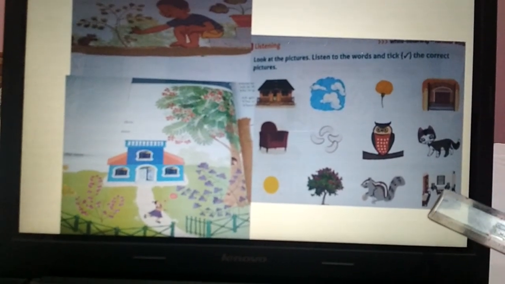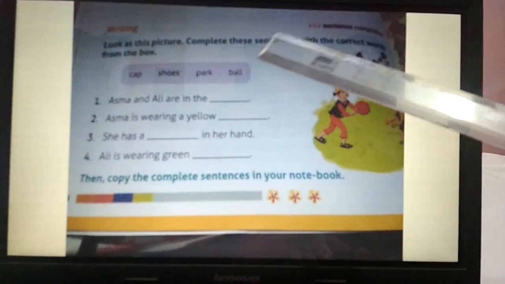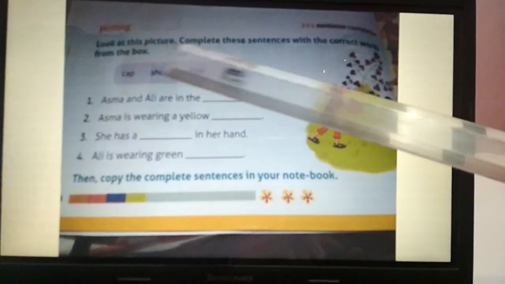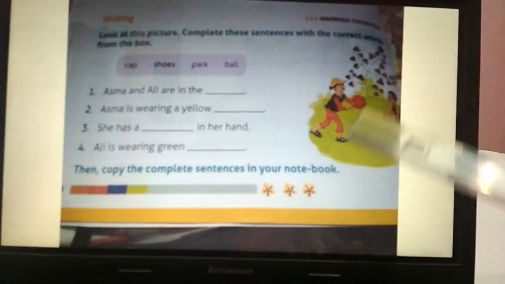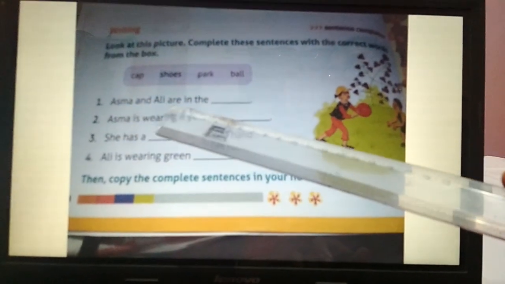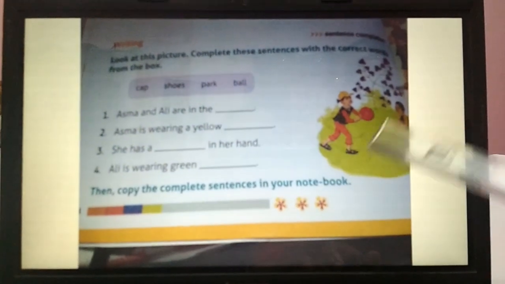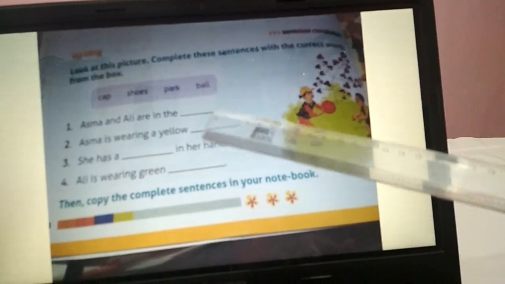Okay, now we'll go to the next activity. Now look at these pictures. Complete these sentences with the correct words from the box. Again, the words are given. With the help of the pictures, we have to fill in the blanks. Now, Ashma and Ali are in the park. They are in the park. So Ashma and Ali are in the park.